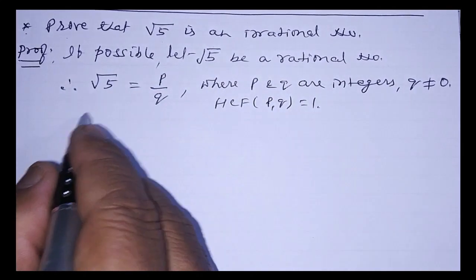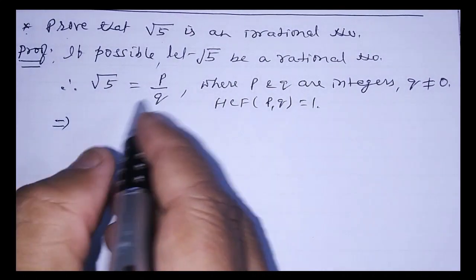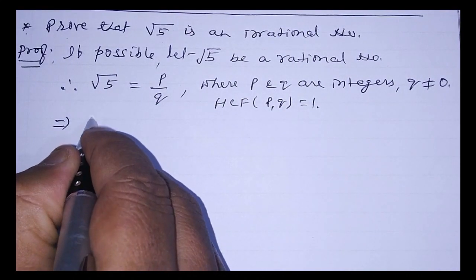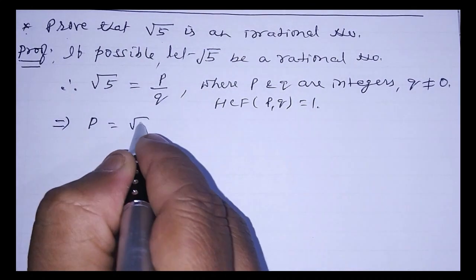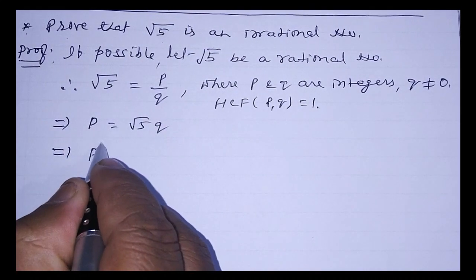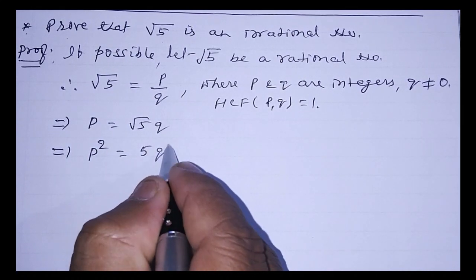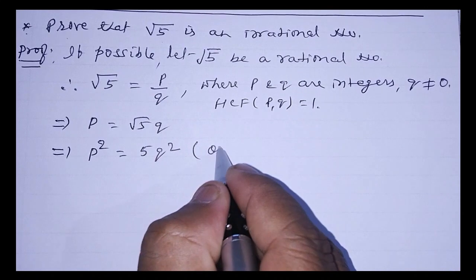Next, from here we simplify by cross multiplication. P is equal to root 5 into Q. Now do the squaring on both sides. So P square equals root 5 into root 5, that is 5 Q square.